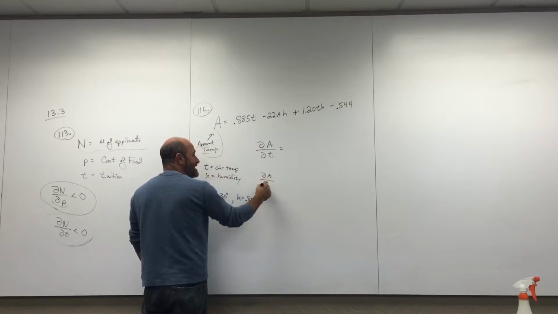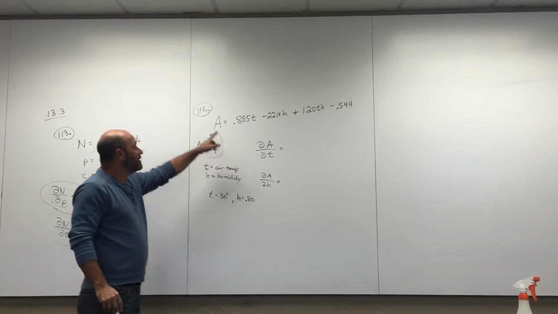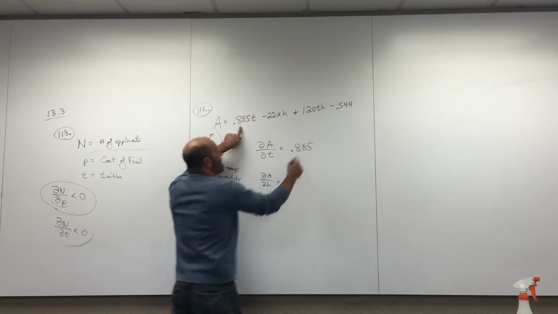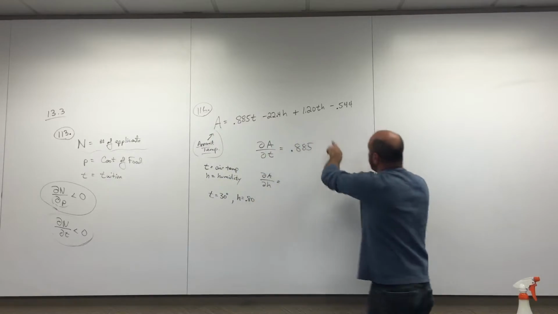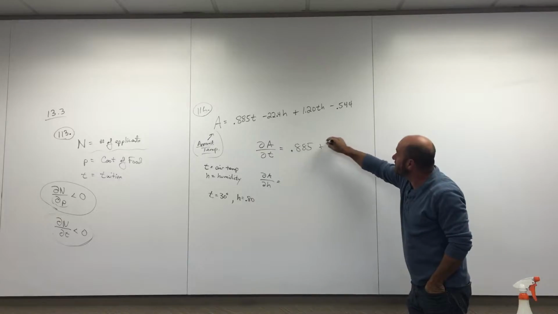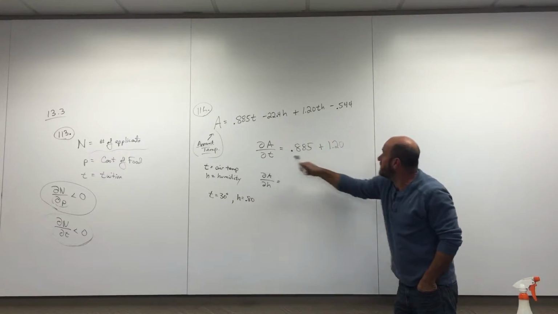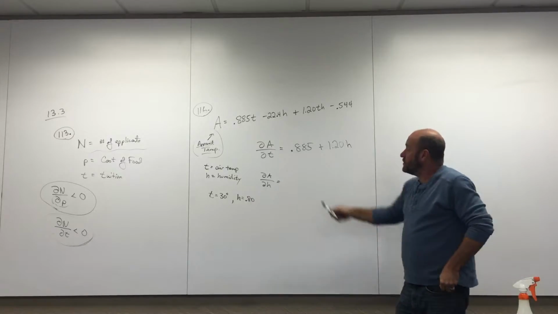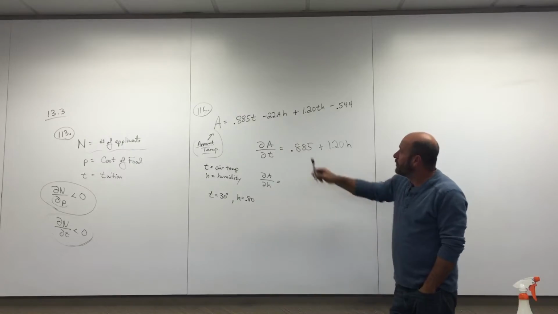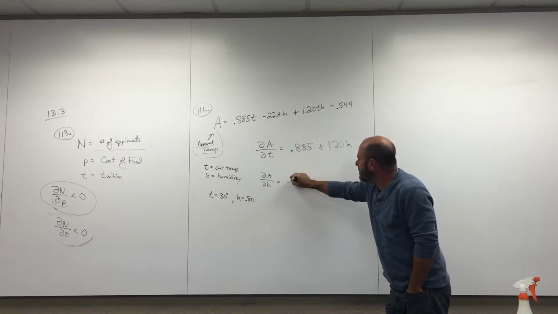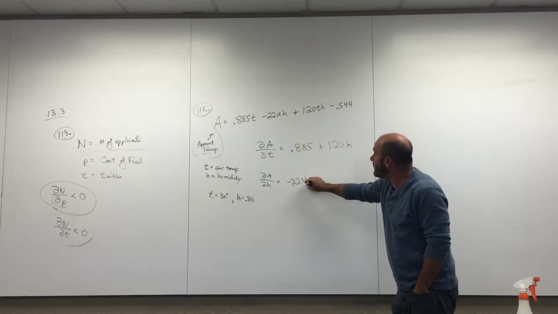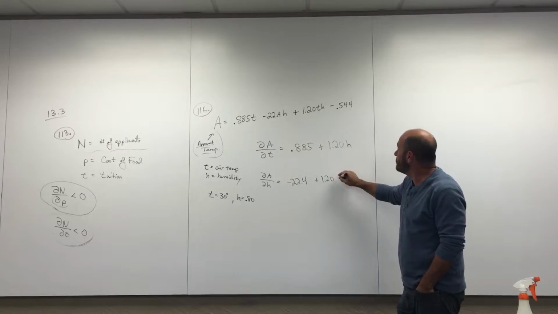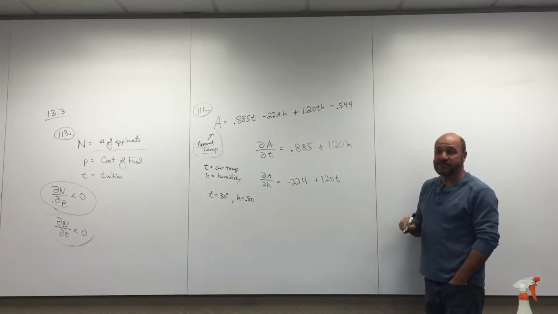Can you guys handle these easy partial derivatives? dA dT is 0.885 plus 1.20H. That's how you take a derivative with respect to T, isn't it? Yeah, pretty easy. Let's do the derivative with respect to H. With respect to H, I guess it would be negative 22.4 plus 1.20 T. You guys agree? Okay.